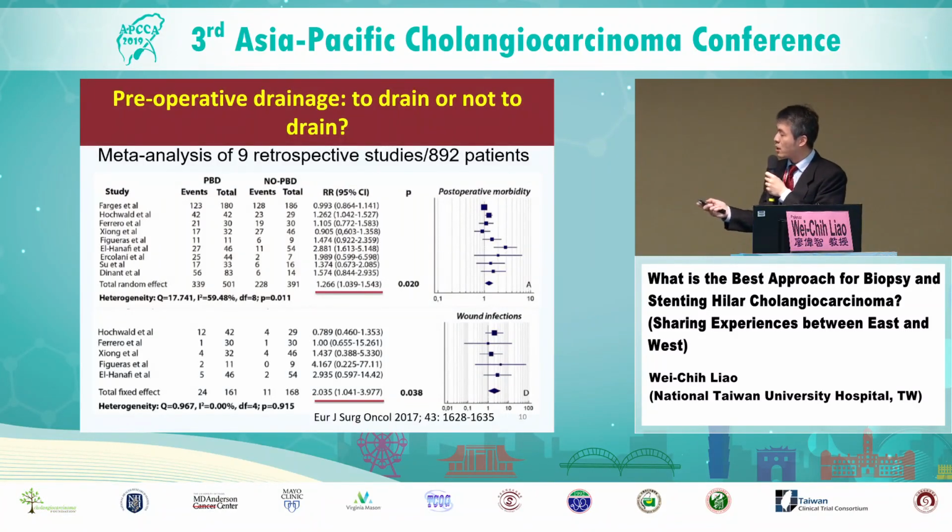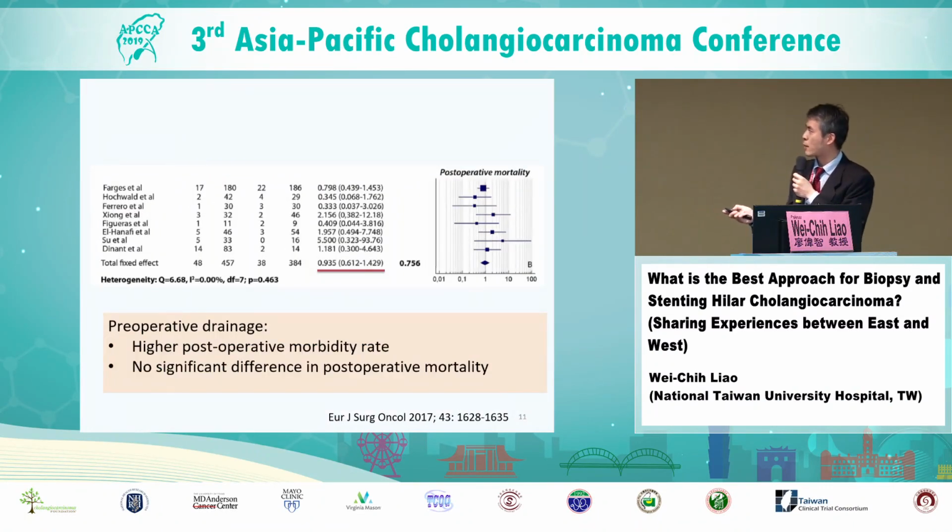However, in a meta-analysis of 9 retrospective studies involving about 900 patients, preoperative drainage was associated with a higher post-operative morbidity, with a pooled risk ratio of 1.3. Most of this was attributed to a higher risk of wound infection after operation. In terms of post-operative mortality, there was no significant difference between patients receiving preoperative drainage and those who did not.